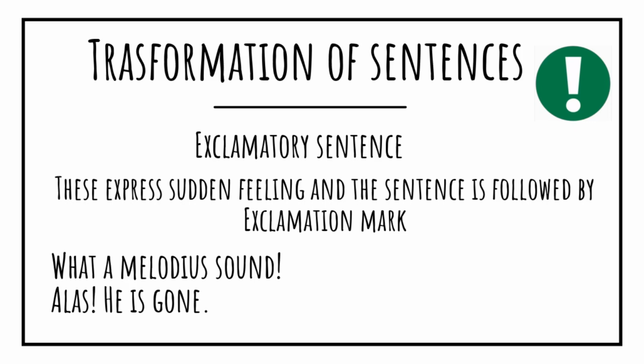Next, alas, she is gone. Ah, what a tragedy. So here the exclamation mark is there in the sentences, and they are expressing feelings, sad feeling, happy feeling, all the feelings or emotions depicted through these sentences.